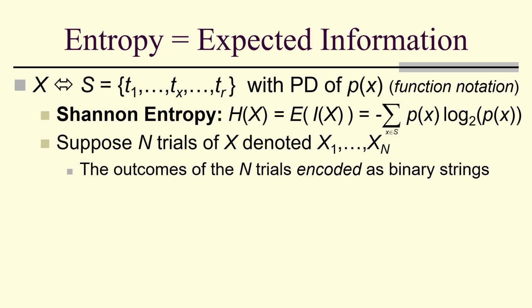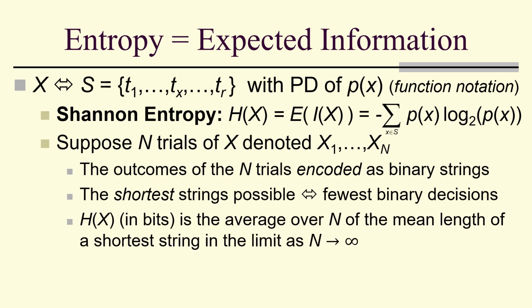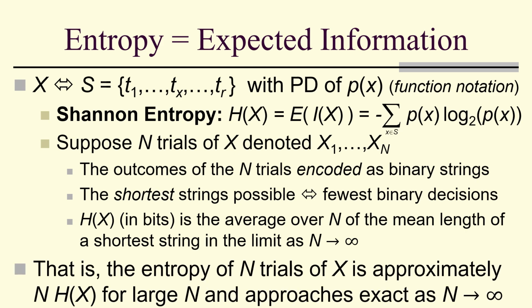So if we have n trials of x, denoted x1 to xn, the outcomes of the n trials can be encoded as binary strings. The shortest strings possible correspond to the fewest binary decisions. The entropy in bits is the average over n of the mean length of a shortest string, in the limit as n goes to infinity. That is, the entropy of n trials of x is approximately n times H of x for large n, and approaches exact as n goes to infinity.